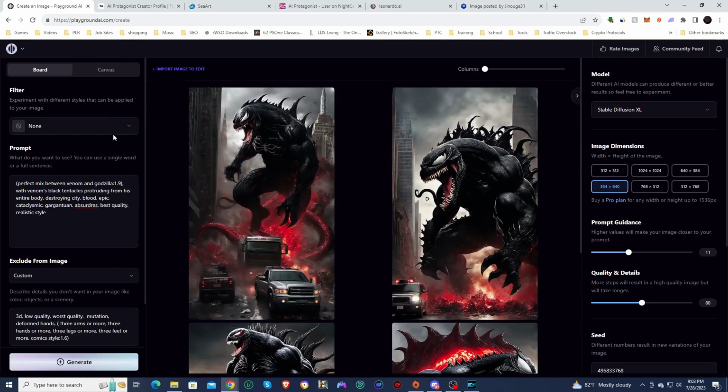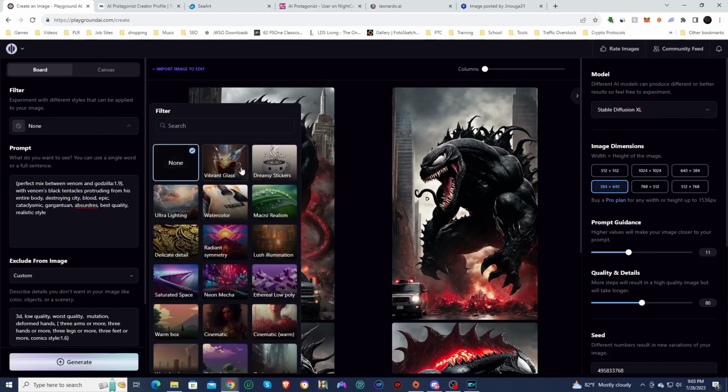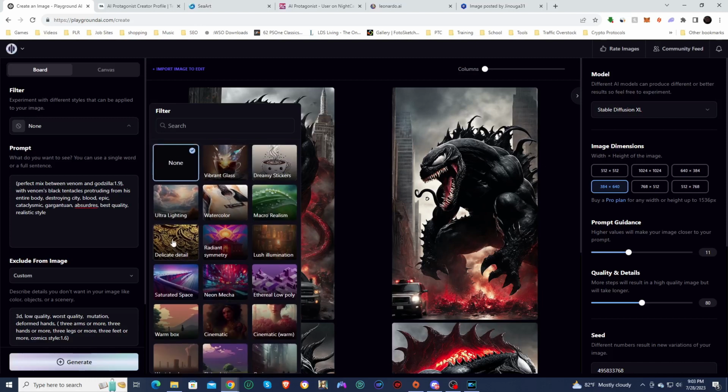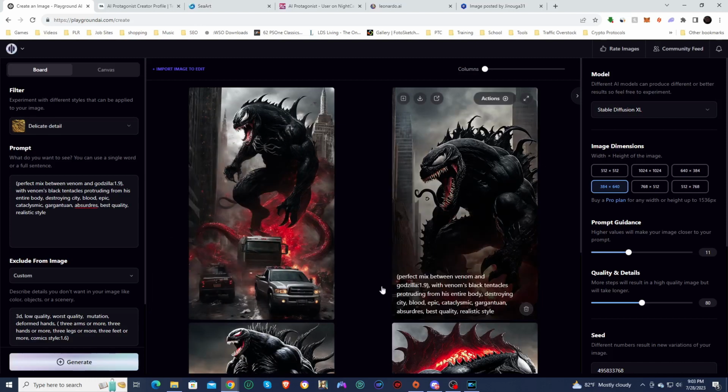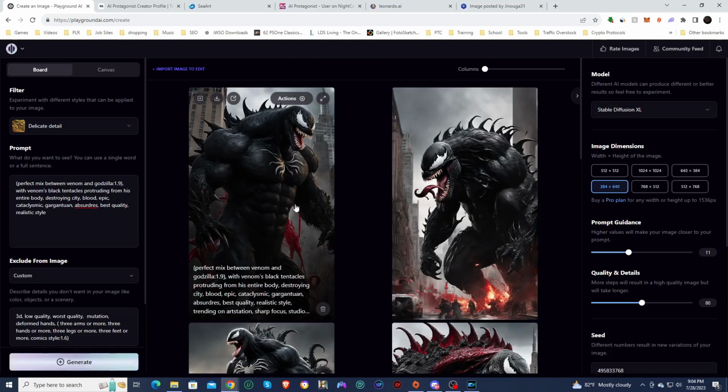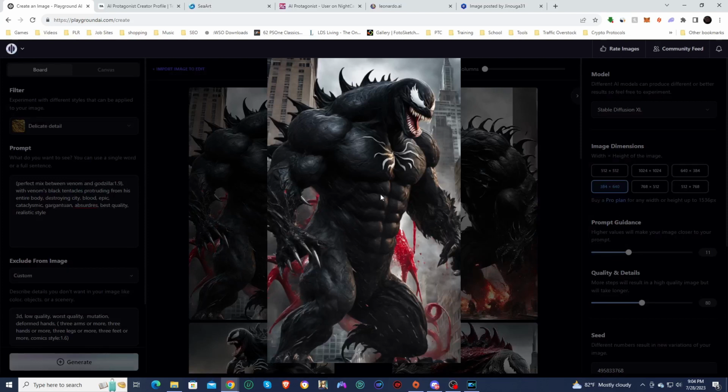So let's do it again, but this time we will add a filter to it. So let's add the delicate detail filter and see what that one looks like. Alright, so this one actually was a little bit faster, which was good to see. But you can definitely see the difference that we've added the delicate detail filter. It is a totally different style.